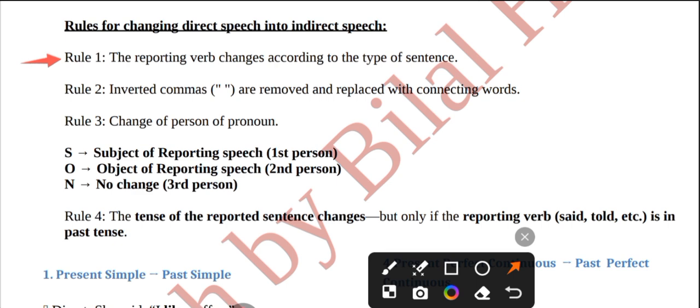Rule number one is the reporting verb changes according to the type of sentence. If the sentence is assertive, then the reporting verb will be changed according to the type of sentence. If the sentence is interrogative, then the reporting verb will be changed according to the type of the sentence. Firstly, we will change our reporting verb. Then we will move to the second changing.